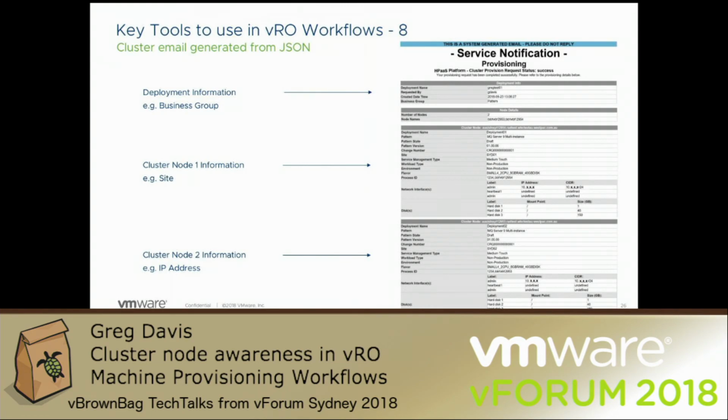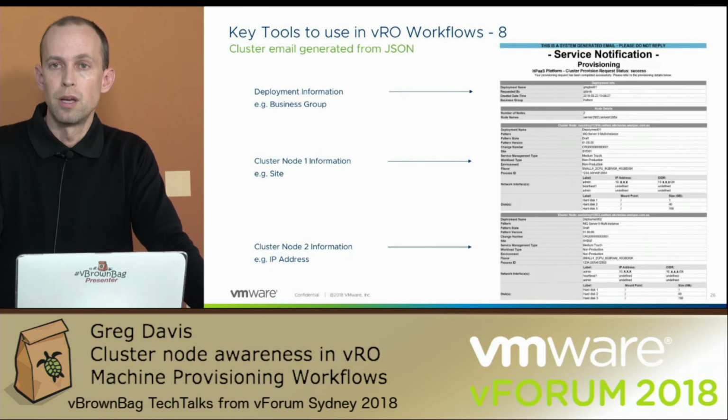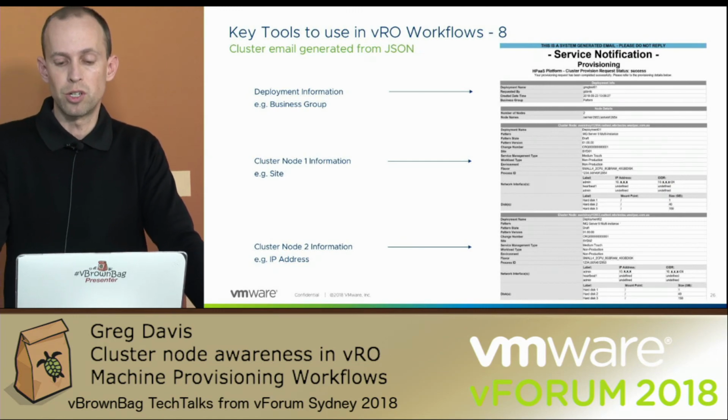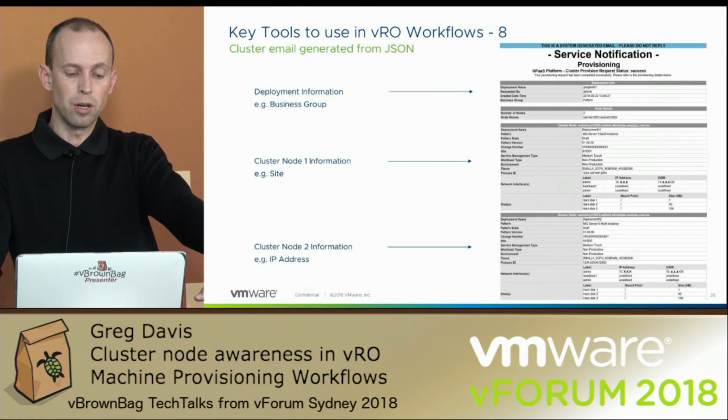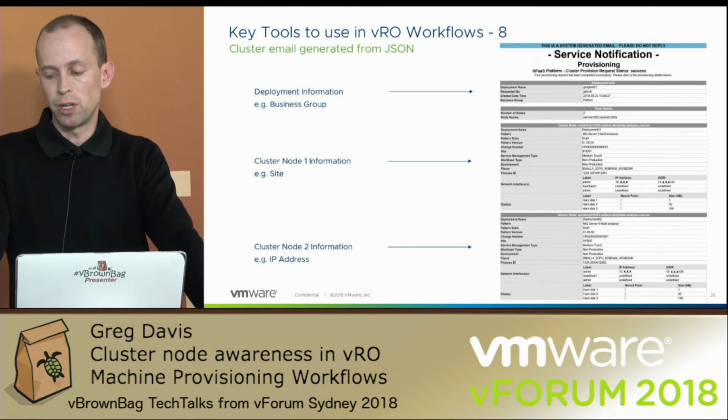And it constructed an email which looks something like this. This is written with HTML, so you could very easily parse the JSON in your own workflow and send it directly to the email server should you choose to. So you can see my deployment information, my cluster nodes, and everything's there in one place.